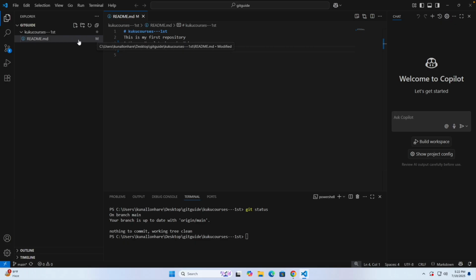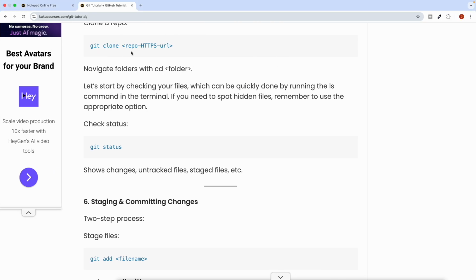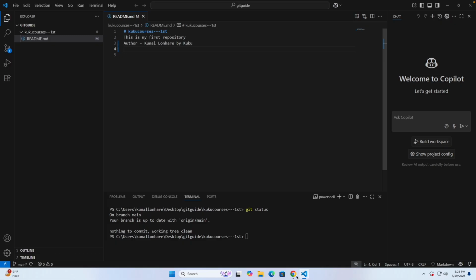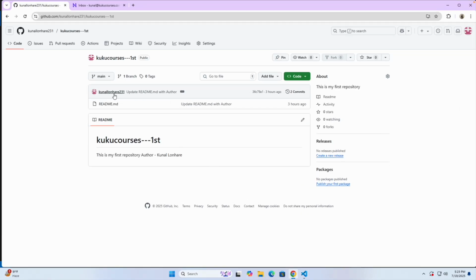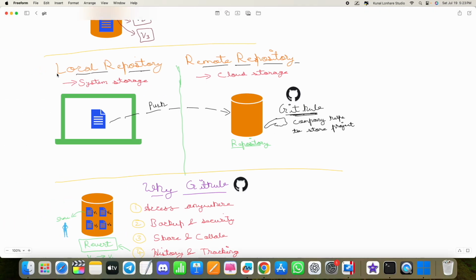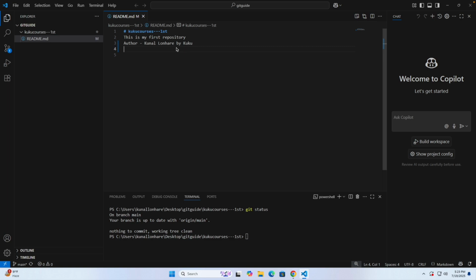That means you have currently changed the file. But if you go to your GitHub, you will still see everything exactly the same. Nothing has changed in the GitHub, but in the local repository I have made some change.